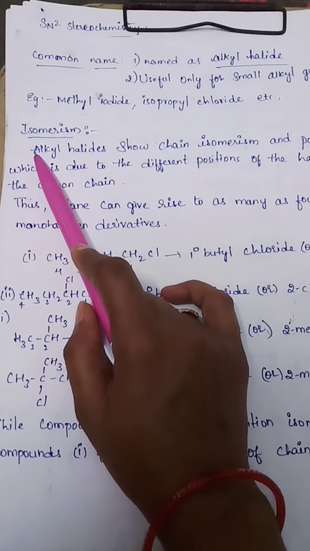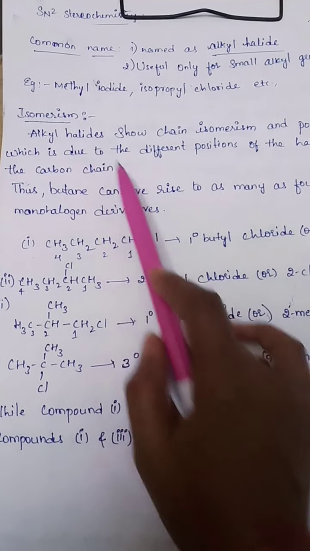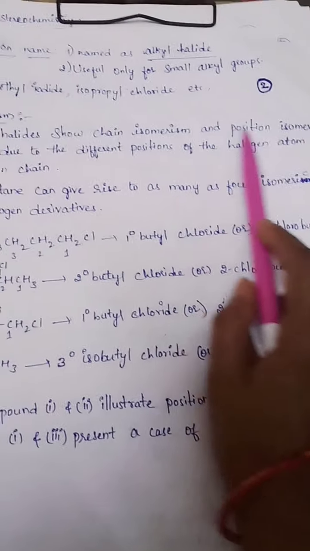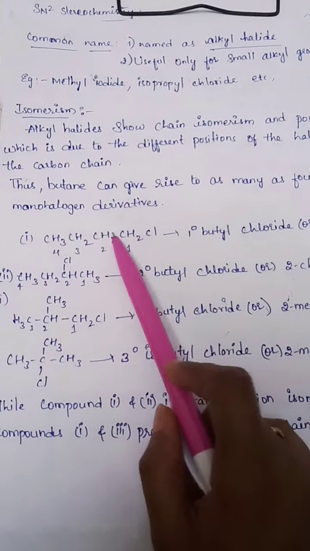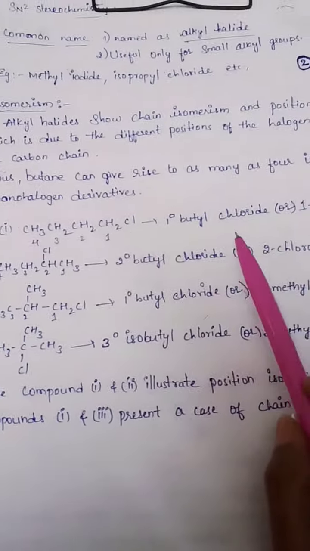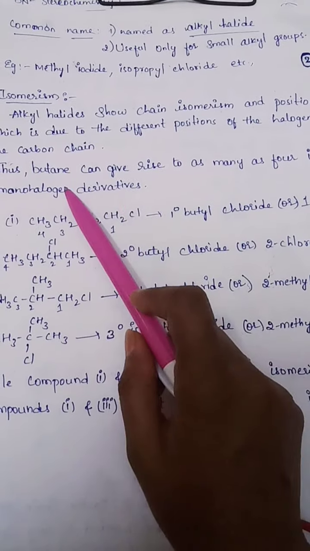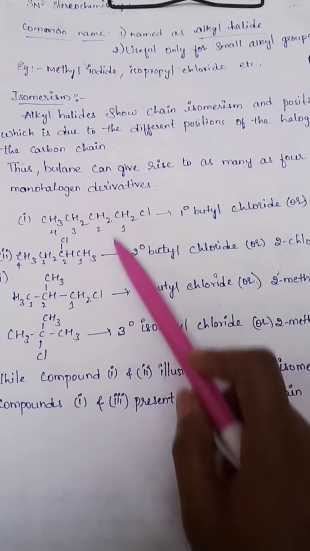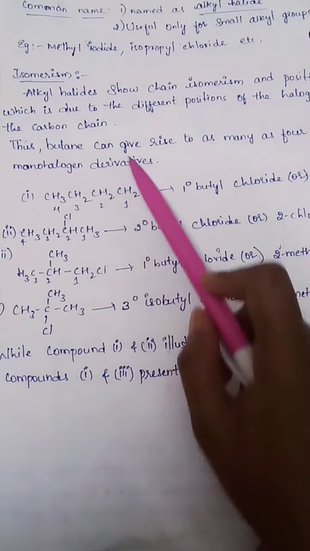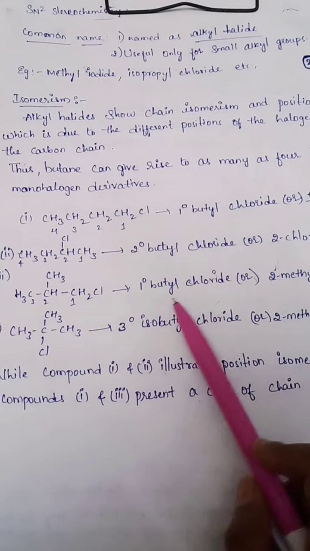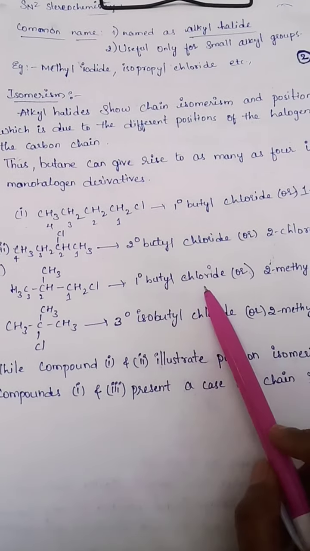Next, isomerism. Here alkyl halides show chain isomerism and position isomerism. For example, butyl chloride. In total we have four examples for the isomerism: primary butyl chloride or 1-chlorobutane, secondary butyl chloride, isobutyl chloride, and tertiary butyl chloride.